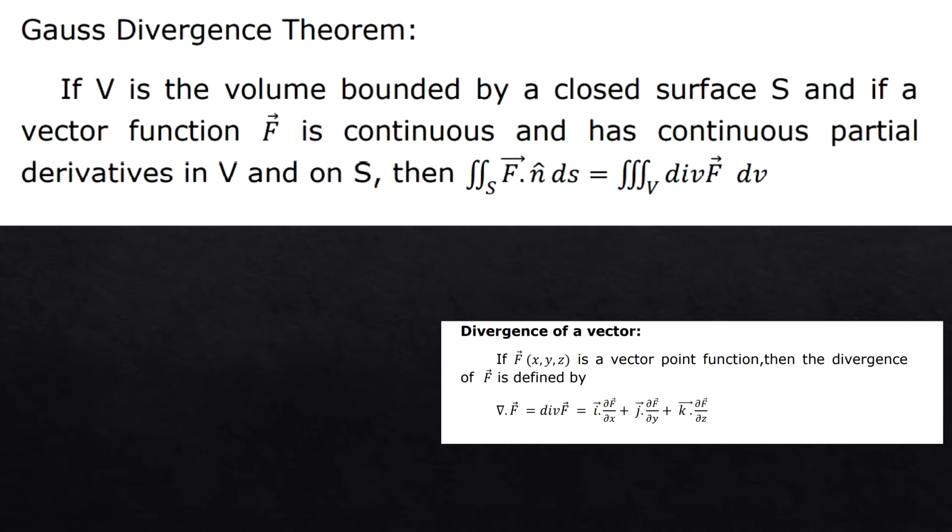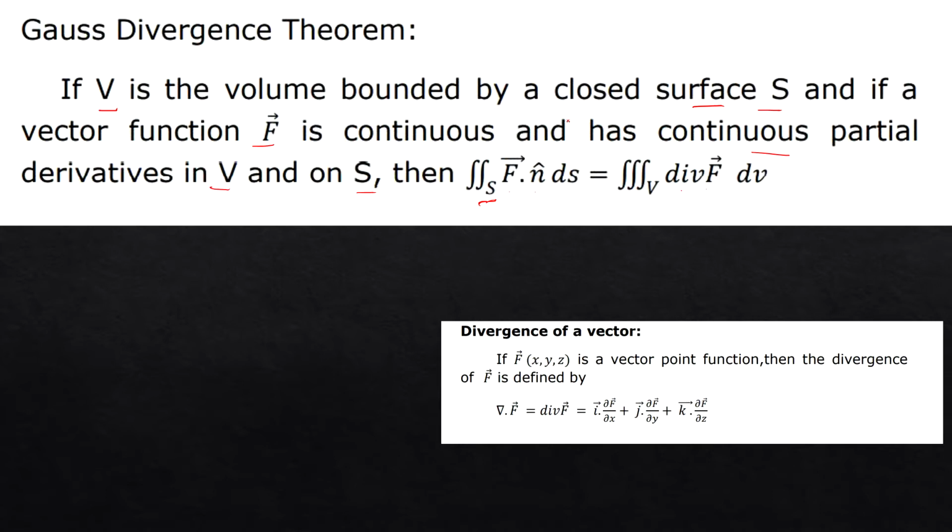Now, let me read the Gauss divergence theorem statement. If V is a volume bounded by a closed surface S, and if a vector function f bar is continuous and has continuous partial derivatives in V and S, then the double integral of f bar dot n cap over the surface S is equal to the triple integral over the volume V of the divergence of f bar.